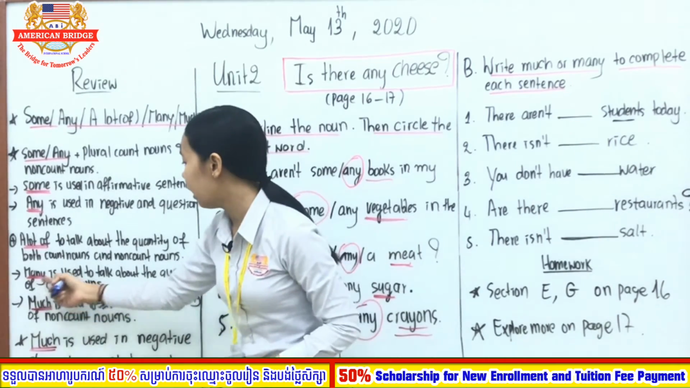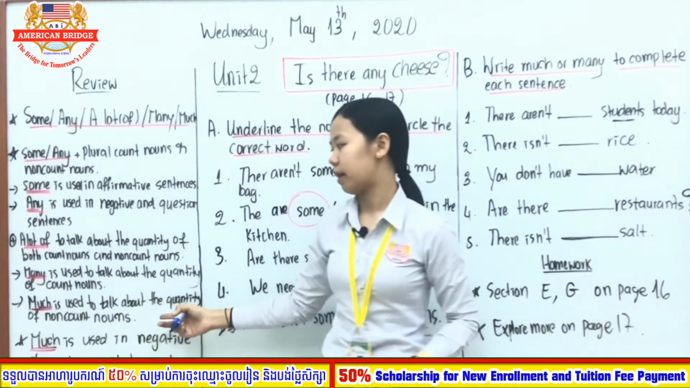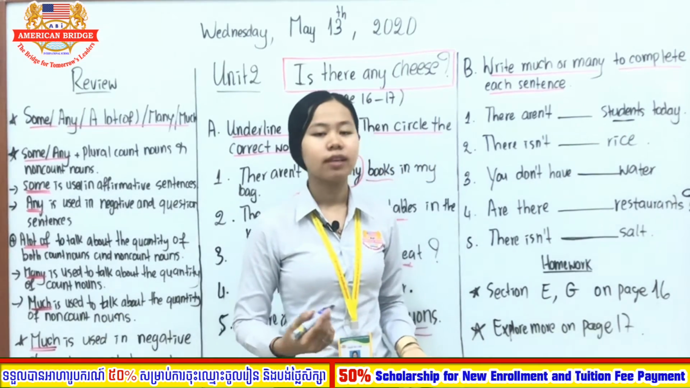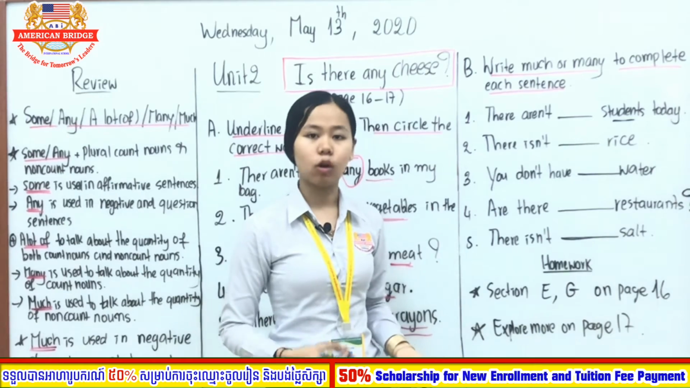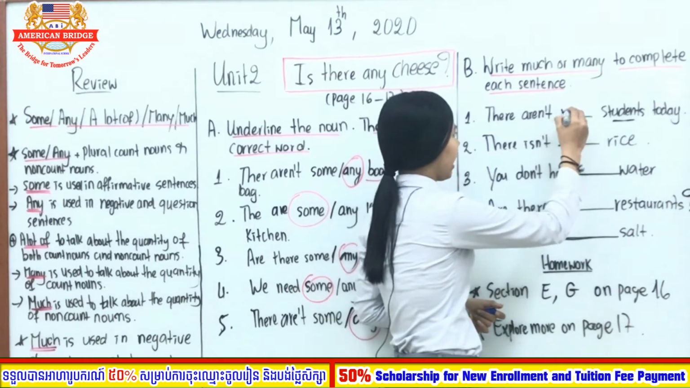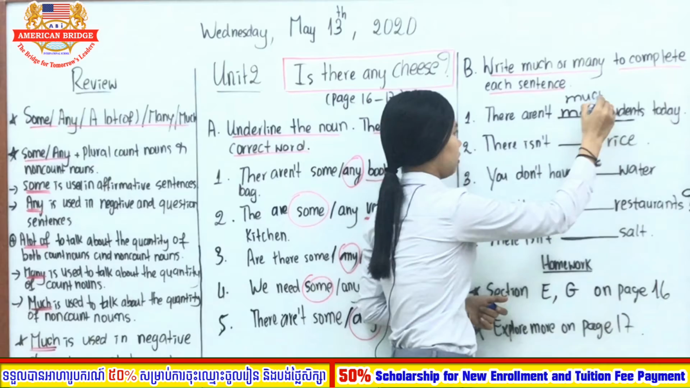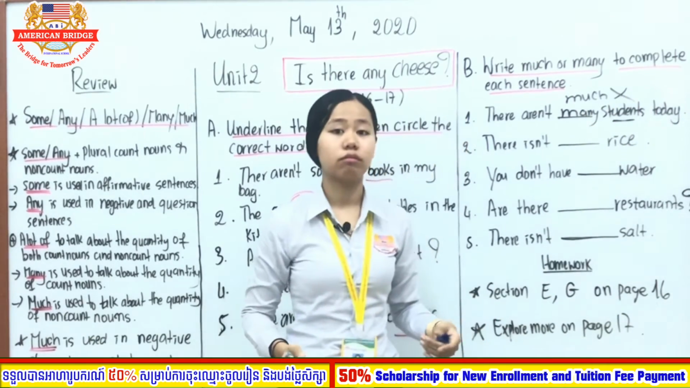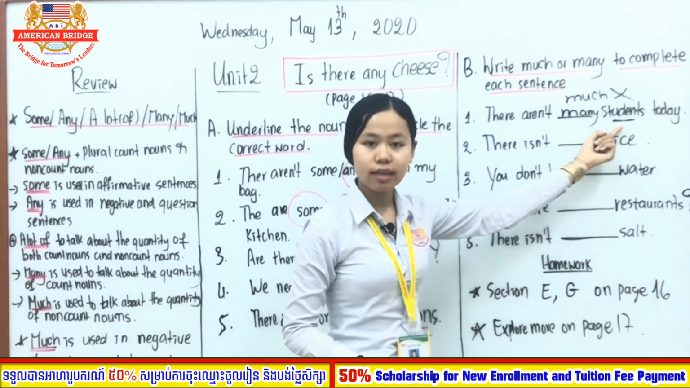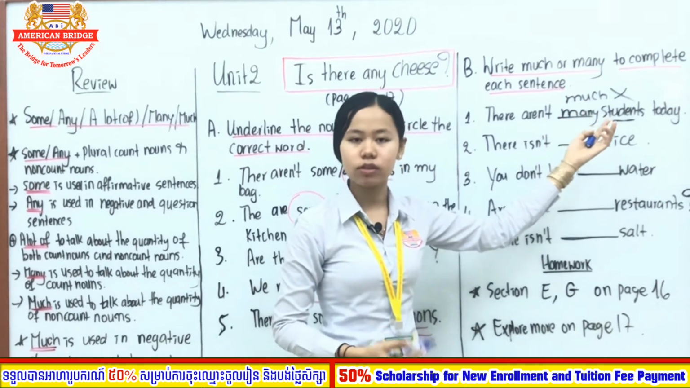Here you can refer to here. Many is used to talk about the quantity of count noun, while much is used to talk about the quantity of non-count noun. So here, students is a plural count noun. So you need to use many, okay. Could we use much? No, right? Because student is a plural count noun, so we cannot use much, because much is used only with the non-count